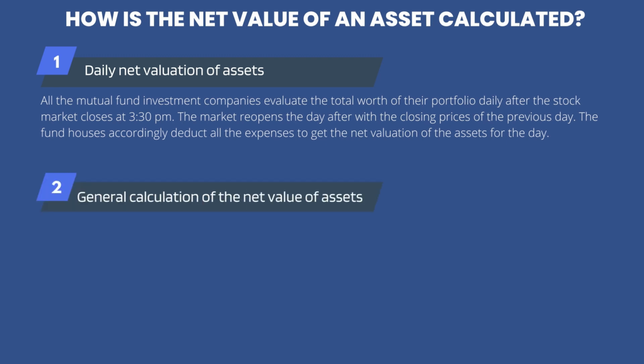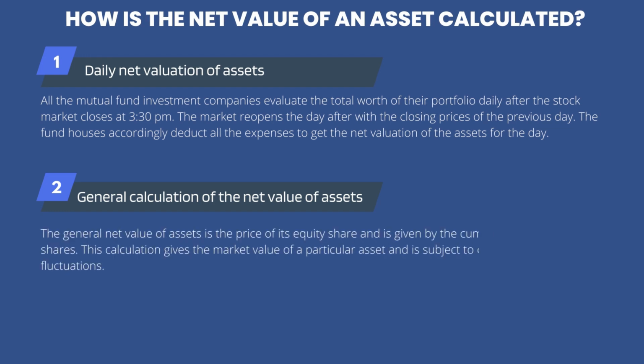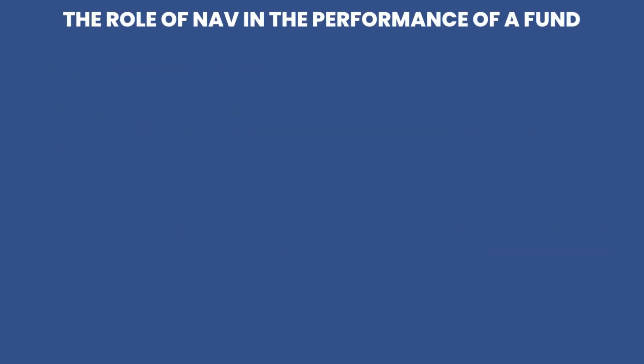Next, we have the general calculation of the net value of assets. The general net value of assets is the price of its equity share and is given by the cumulative cost of individual shares. This calculation gives the market value of a particular asset and is subject to change as per market fluctuations. Last, but not the least, we will see the role of NAV in the performance of a fund.